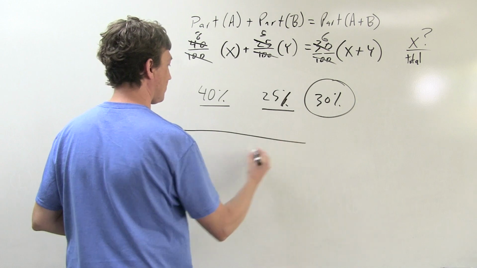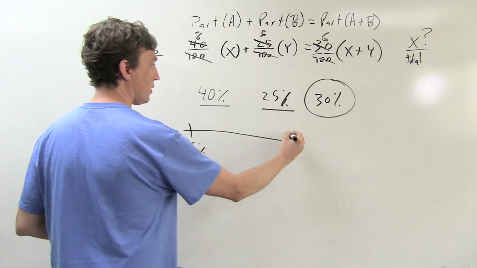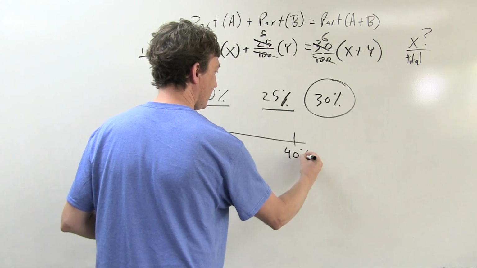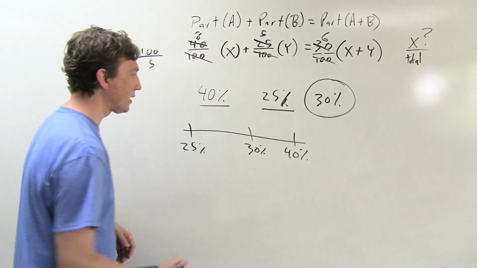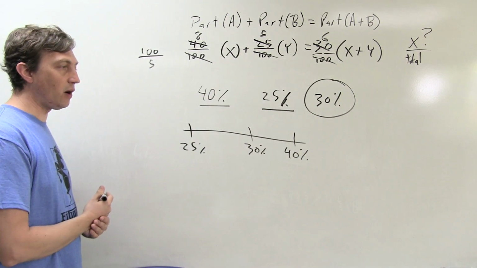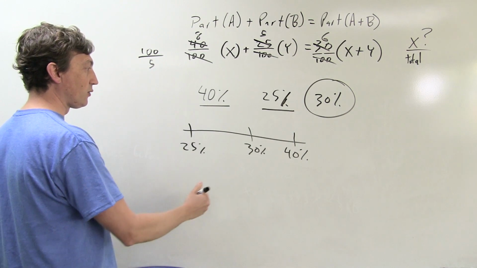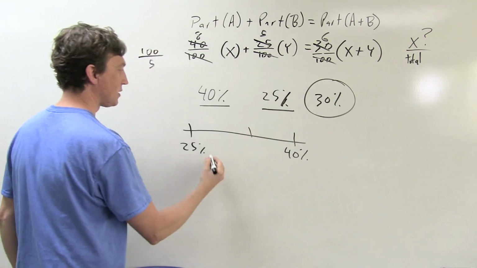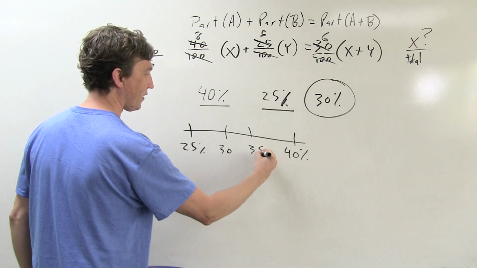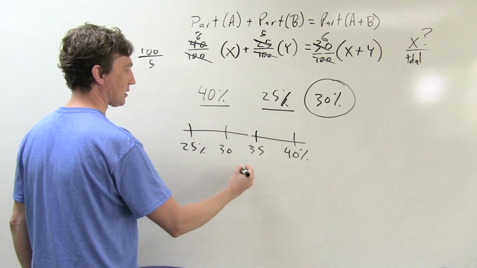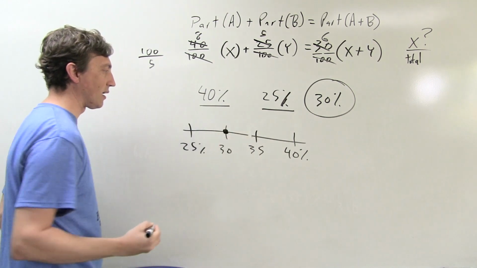If you map this out on a number line, where you put 25 for one of them, and then you put 40 for the other, and then you put 30 in the middle there, you think, well, where does that really fall between 25 and 40? And if you think about equal chunks, it's not right here, because you can say, okay, 25, 30, 35, 40, that's what equal chunks look like. And our target is right here.